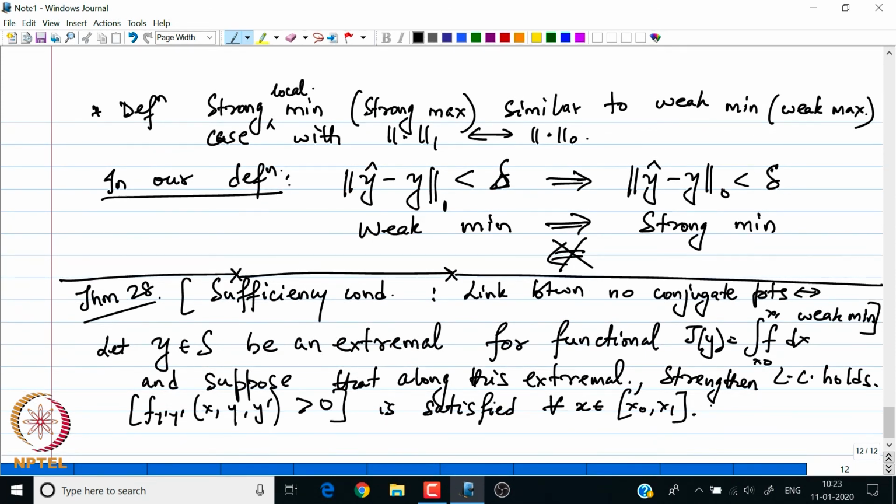Then the sufficiency condition says that suppose further, if there are no conjugate points, then we are bound to get a weak local minima.